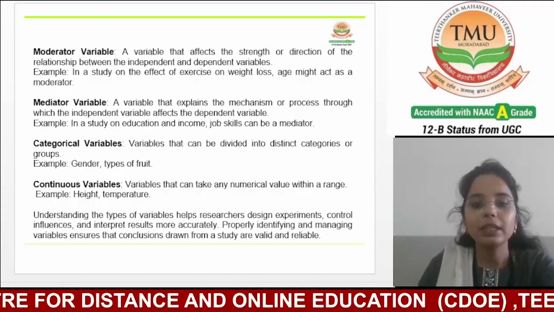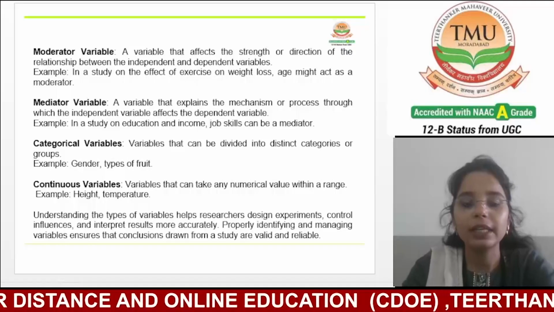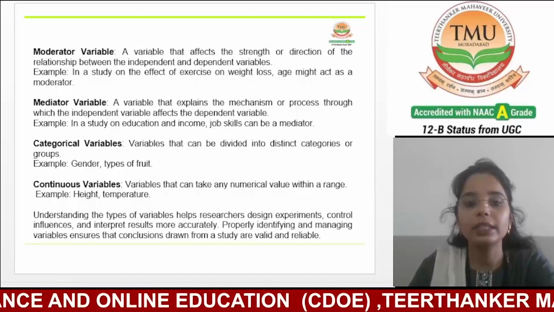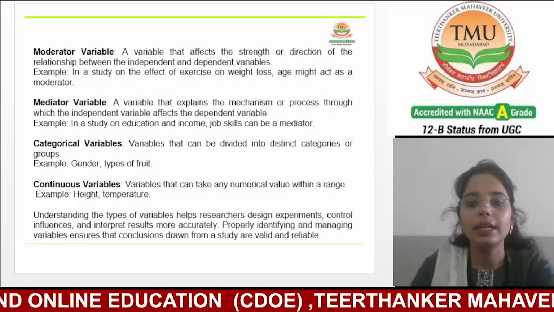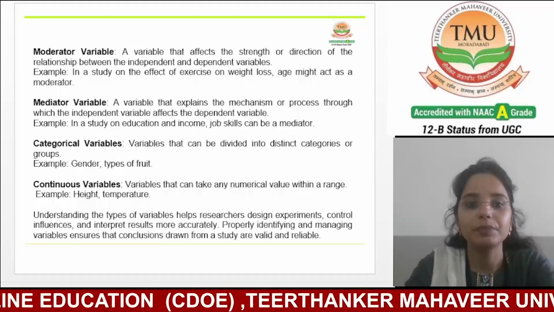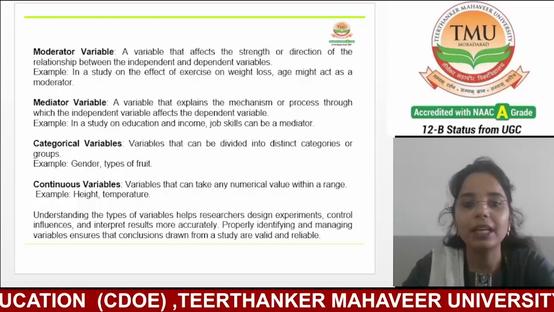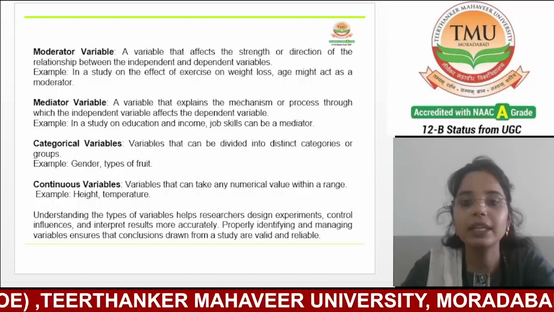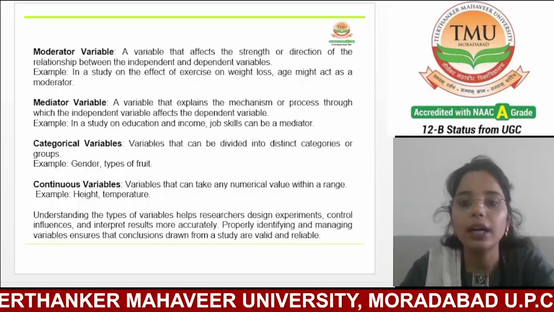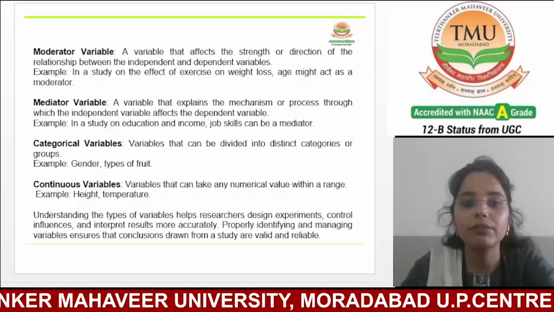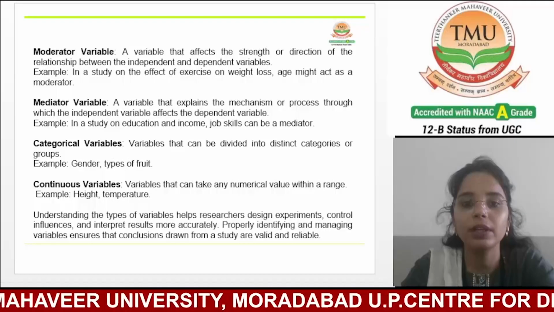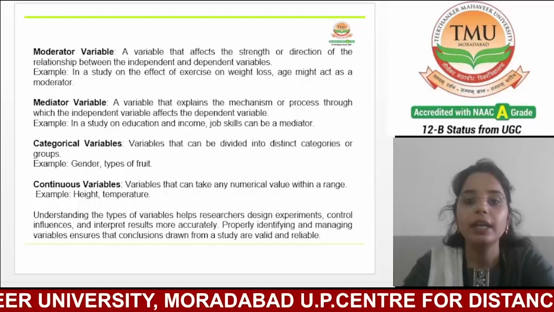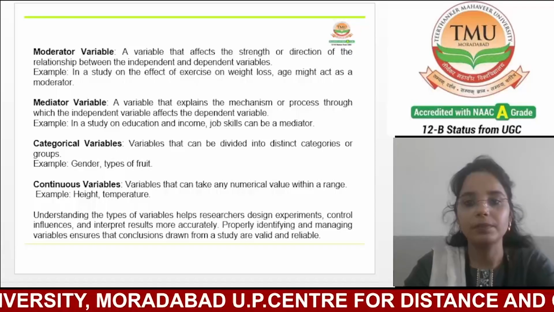So basically a moderator variable is a variable that influences the strength or direction of the relationship between the independent and dependent variables. It explains when or under what conditions the effect of the independent variable on the dependent variable is stronger or weaker.